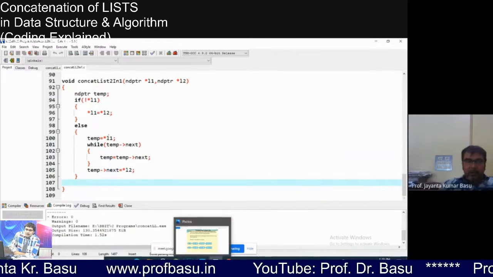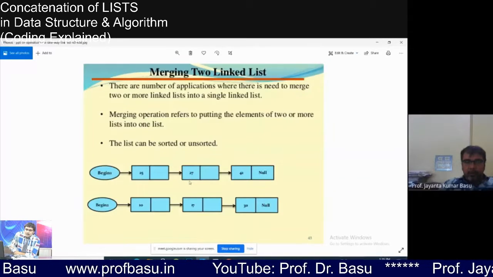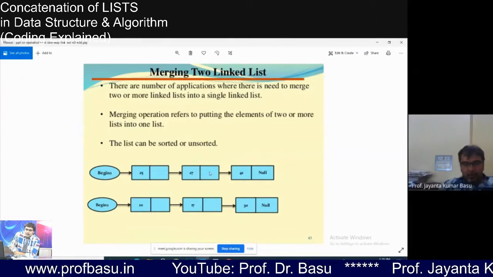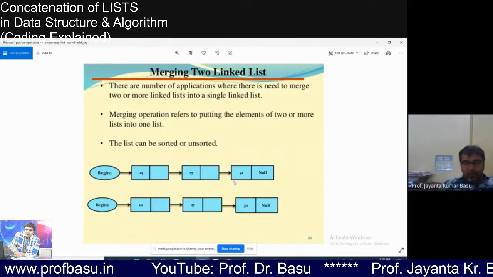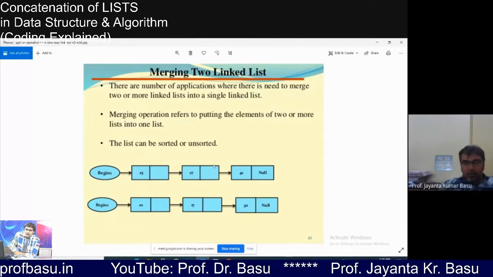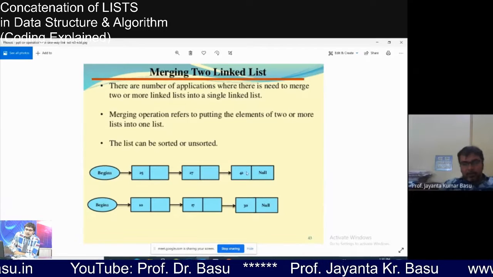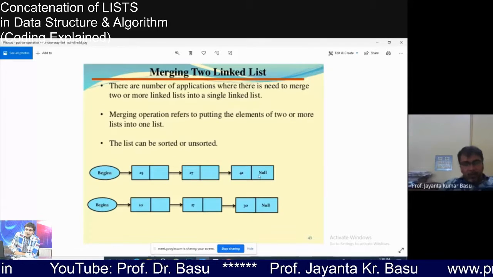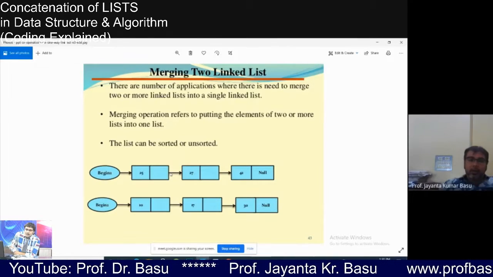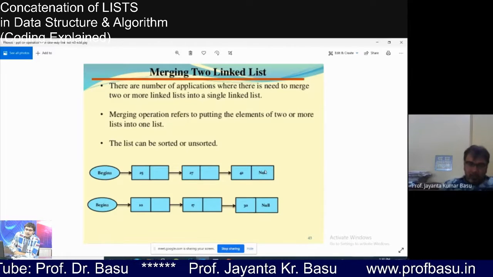Then again, temp arrow next not equal to null? Yes, temp is pointing to the second node. Temp arrow next not equal to null? Yes, it's true. Then temp is temp arrow next. Now temp moves here. Now temp arrow next not equal to null? No. As for this example, if the list has three nodes, then temp arrow next now becomes null, when it points to the last node of list 1.